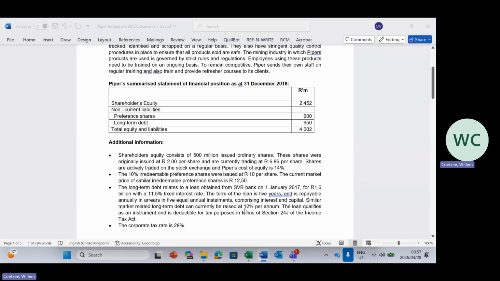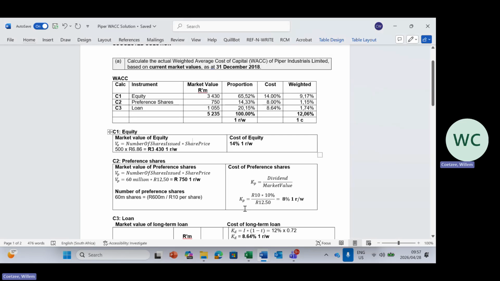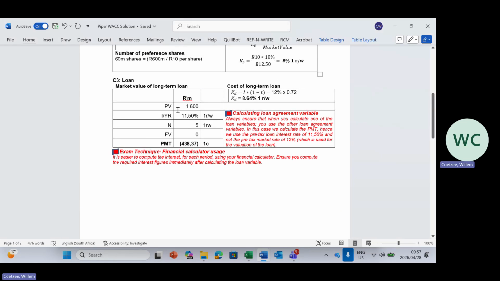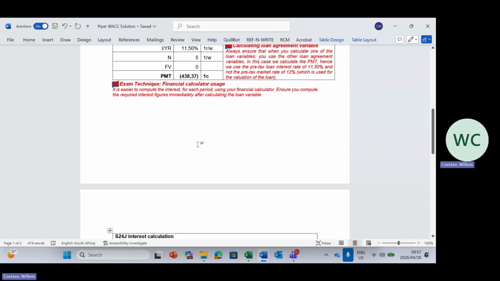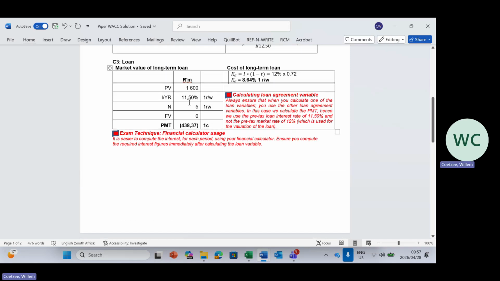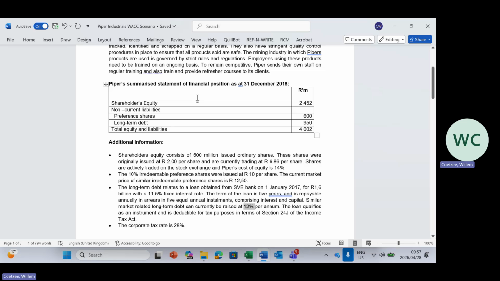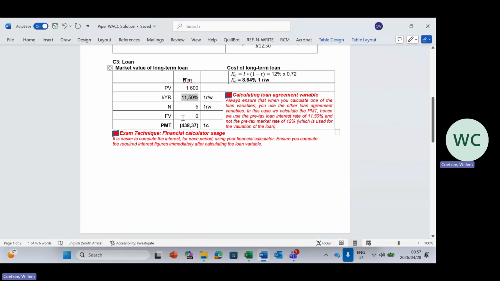In this case, pretty simple. We needed to calculate the payment. You use your financial calculator: 438.37. For me, the trick comes in here. You see, we use 11.5%, not the 12%, because this is what we are paying. So we need to calculate what we are paying, the actual cash flows, at 11.5%.